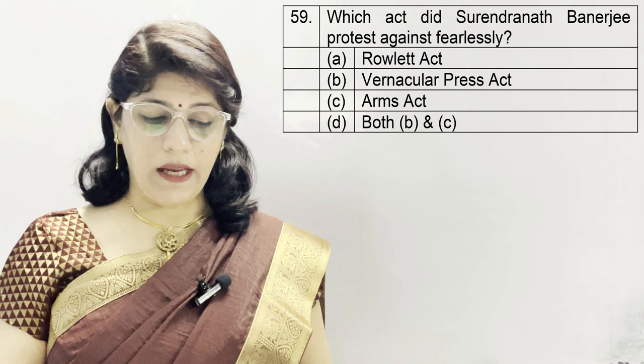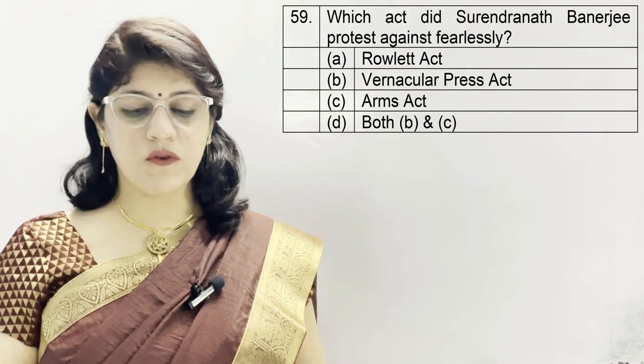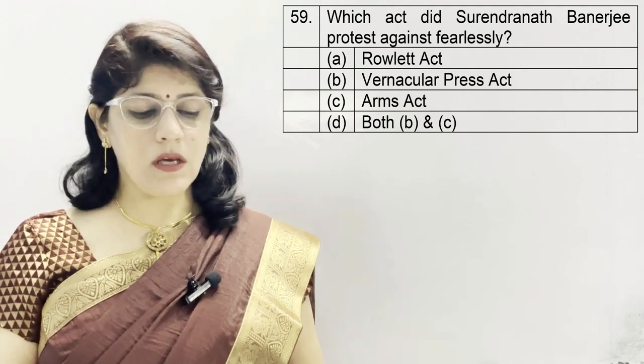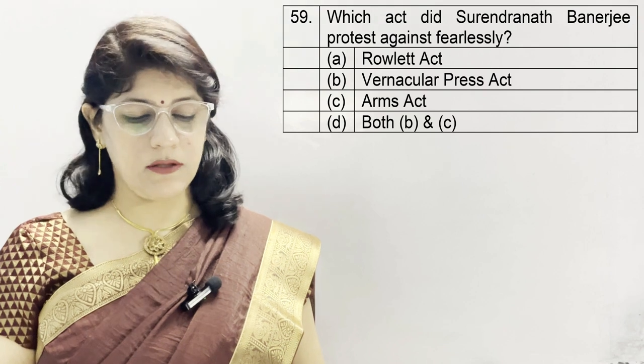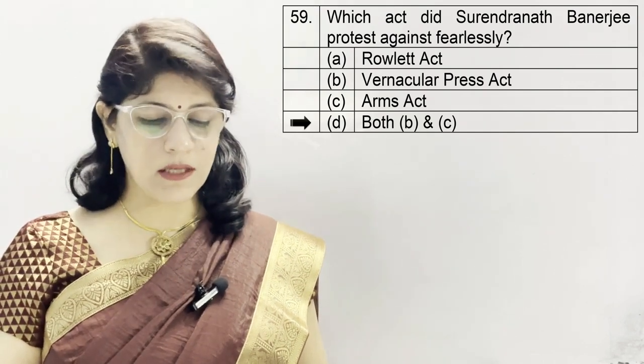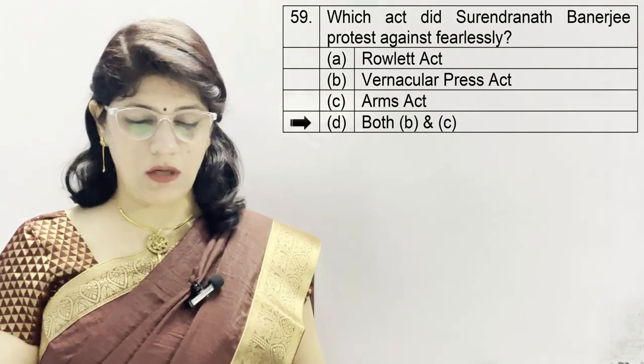Question number 59. Which acts did Surendranath Banerjee protest against fearlessly? A. Rowlatt Act, B. Vernacular Press Act, C. Arms Act and D. Both B and C, and the correct option is both B and C, Vernacular Press Act and Arms Act. Both these were protested against by Surendranath Banerjee.